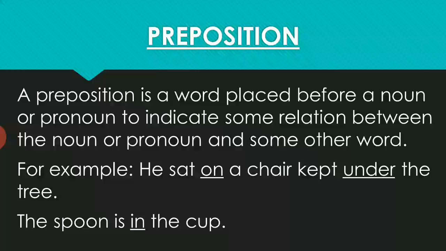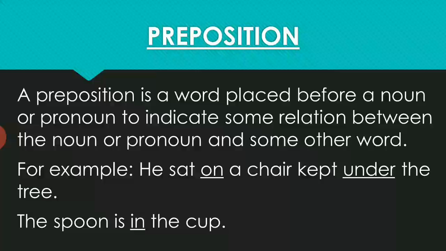In the next sentence, the spoon is in the cup. Here, in is the preposition showing the relation between the noun the spoon and the noun the cup. The noun or pronoun that is used with the preposition is called its object, and it is said to be governed by the preposition.